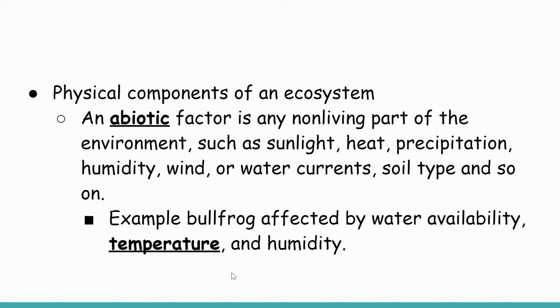Physical components of the ecosystem are abiotic factors. An abiotic factor is any non-living part of the environment, such as sunlight, heat, precipitation, humidity, wind, water currents, soil, and so on. All those things are called abiotic factors. For example, bullfrogs are affected by water availability, and also the temperature and humidity.